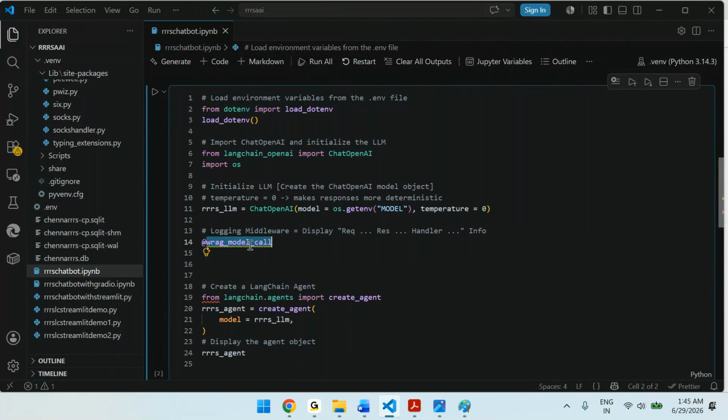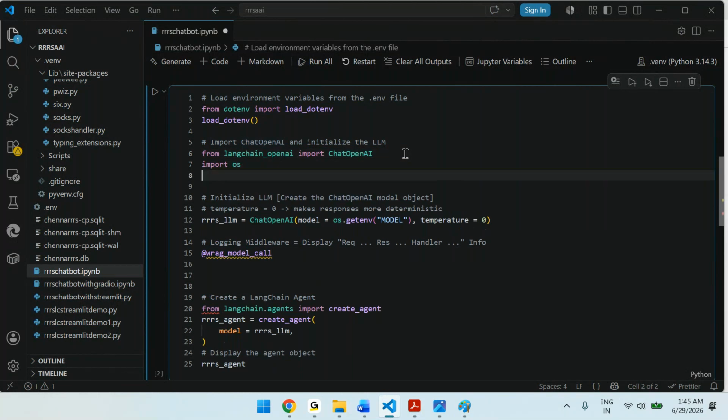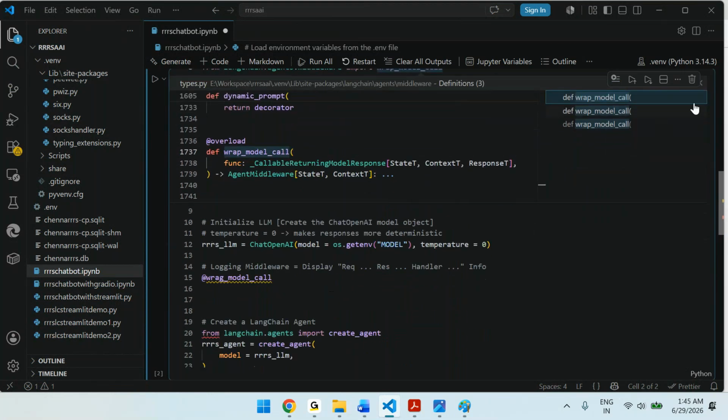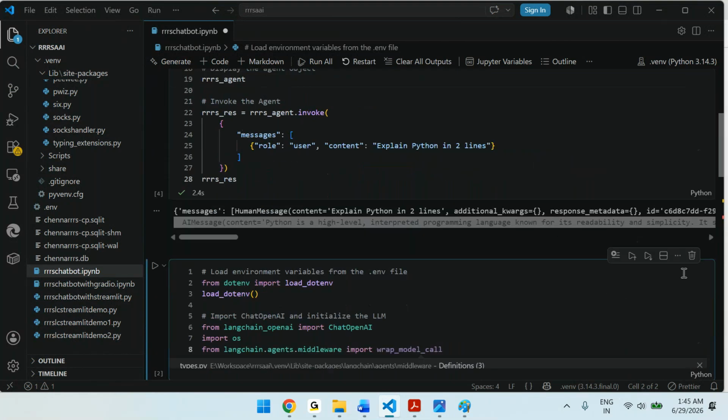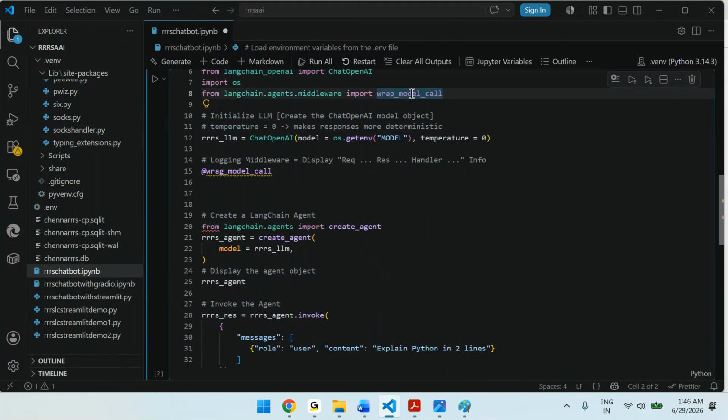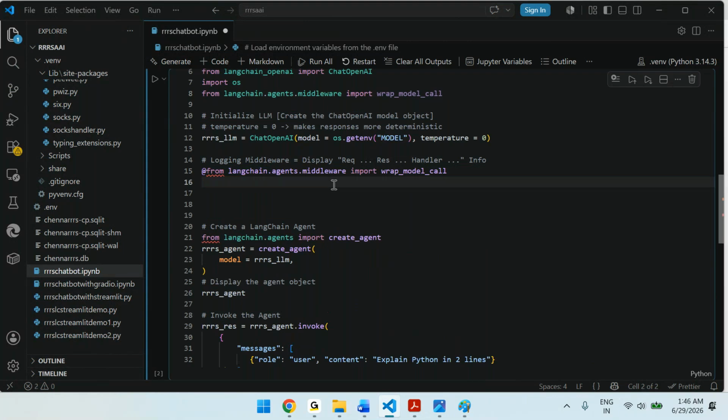Why? We did not import the corresponding libraries. So go ahead and import this. These are all provided by LangChain. So from langchain.agents.middleware we import wrap_model_call. You can see the wrap model call code, this is the out of the box code. Anyway, this is not required for now, I will close this. I just imported it, and this is the one I am applying here.